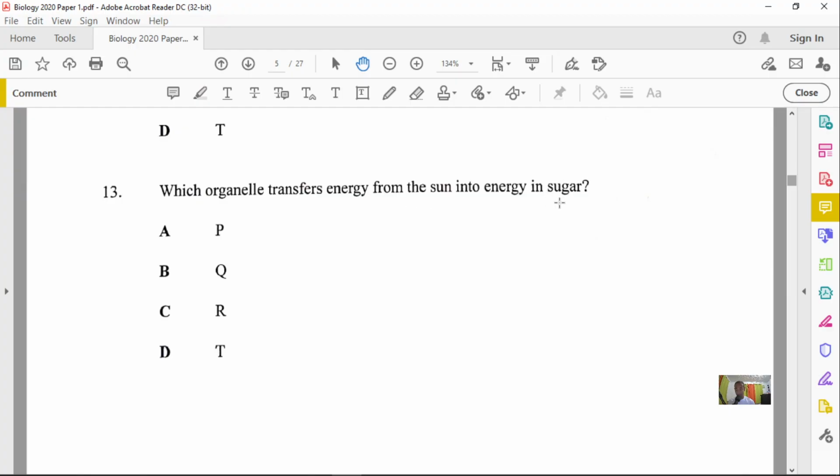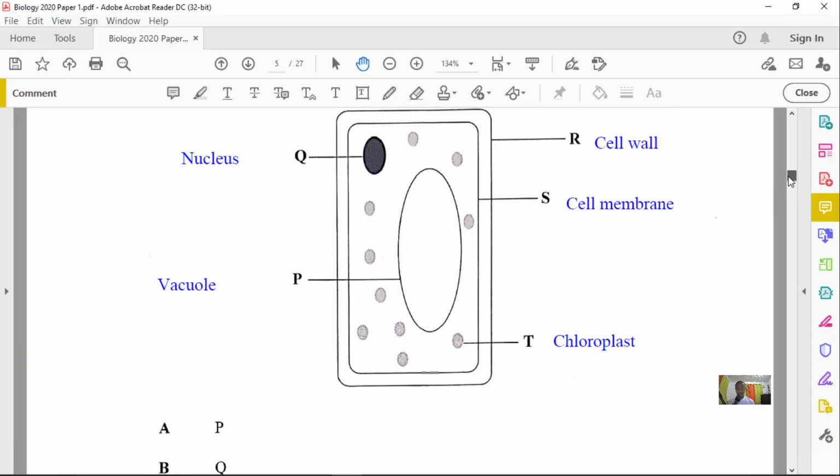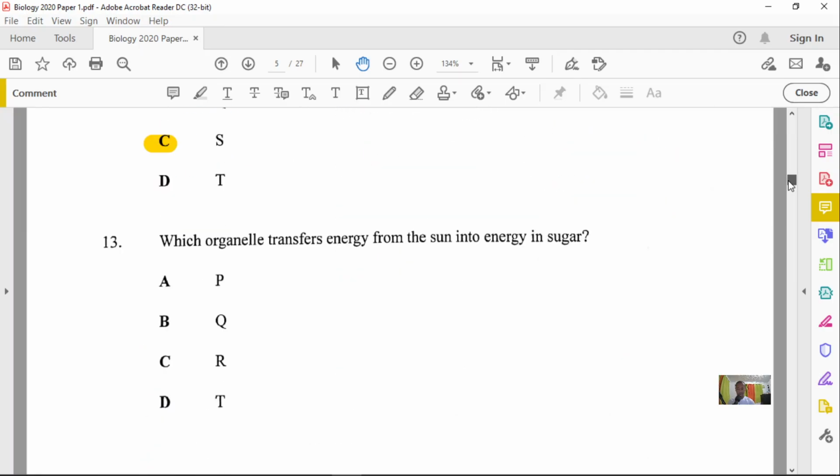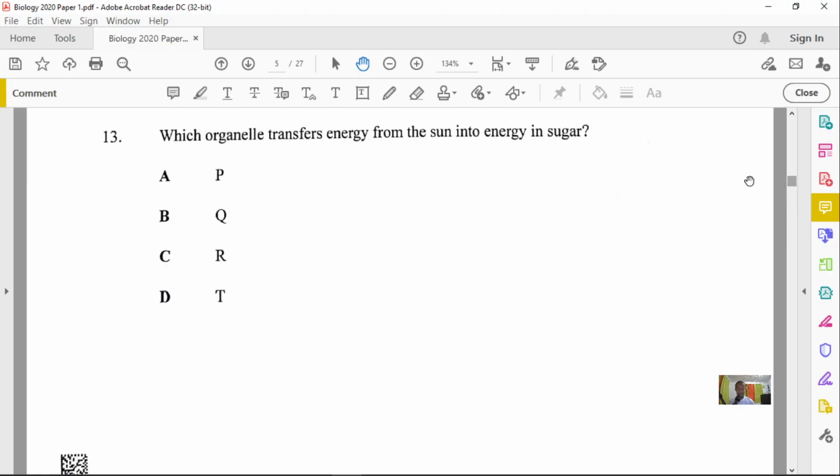So it's a chemical energy. As we know, we're looking for where photosynthesis is taking place. So let's go back up there and see which structure is responsible for that photosynthesis. And the structure that is responsible for photosynthesis is the chloroplast. And so question number 13 is definitely D.